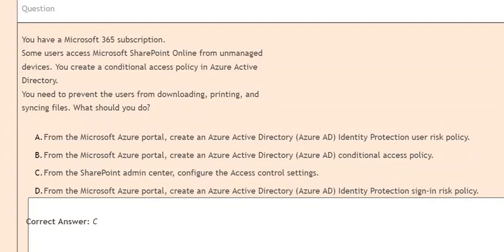Option A. From the Microsoft Azure portal, create an Azure Active Directory (Azure AD) Identity Protection User Risk Policy. Option B. From the Microsoft Azure portal, create an Azure AD Conditional Access Policy. Option C. From the SharePoint Admin Center, configure the access control settings. Option D. From the Microsoft Azure portal, create an Azure AD Identity Protection Sign-in Risk Policy. Correct answer is option C.